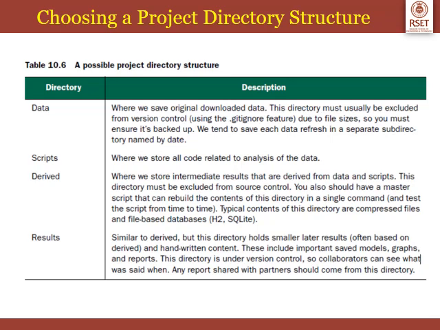So initially if you talk about data files, this is the original downloaded data, say .csv files. Now this directory must usually be excluded from version control because the file size will be large. Scripts are where we store all code related to analysis of the data. That should certainly be pushed to your GitHub cloud. It should be included in version control. Derived data, where we store intermediary results that are derived from data and scripts. This directory must also be excluded from source control.